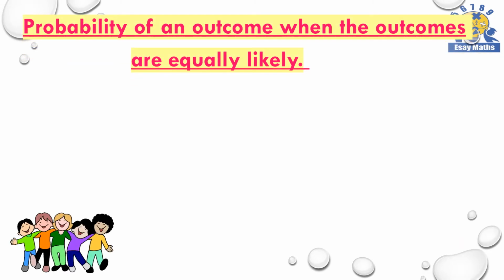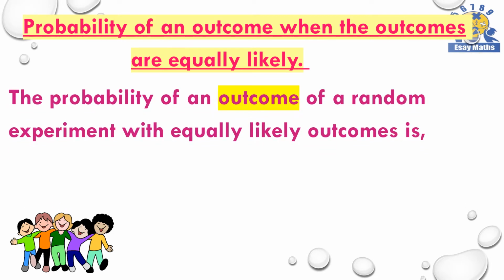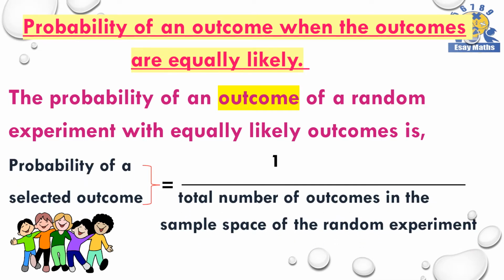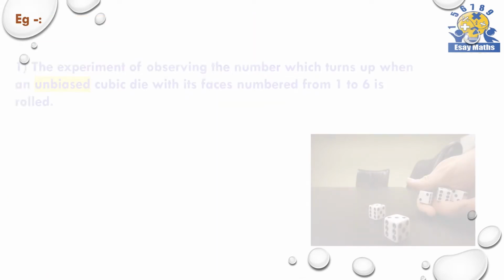Probability of an outcome when the outcomes are equally likely. The probability of an outcome of a random experiment with equally likely outcomes is 1 over the total number of outcomes in the sample space of the random experiment.